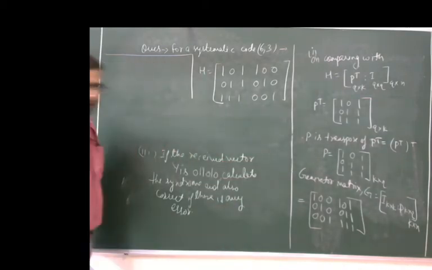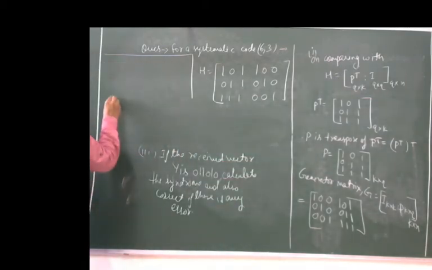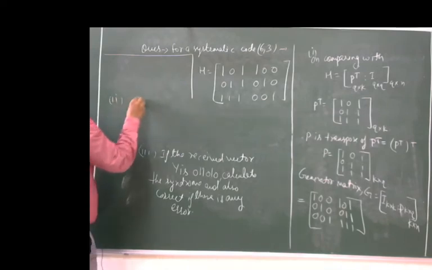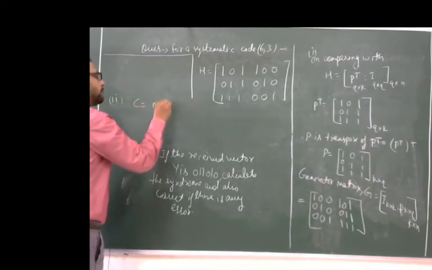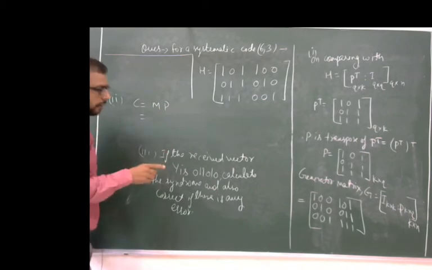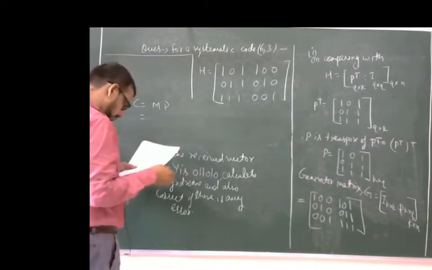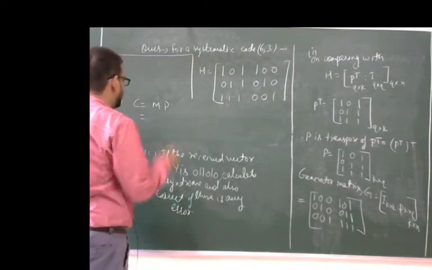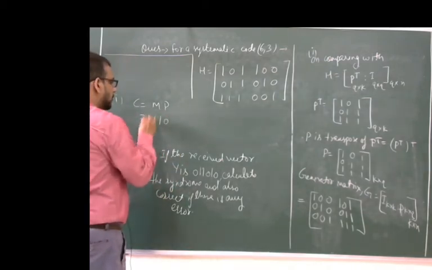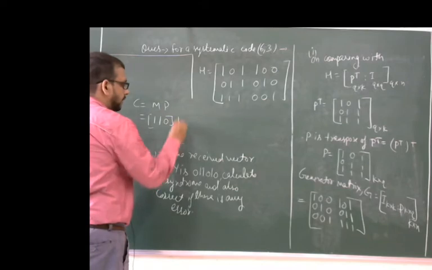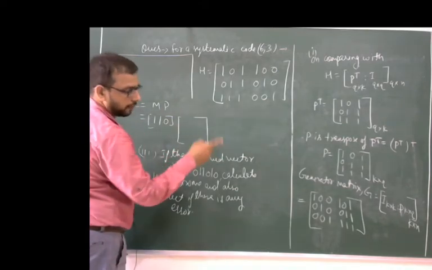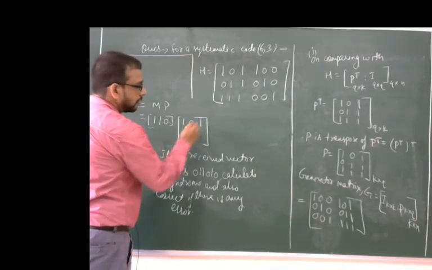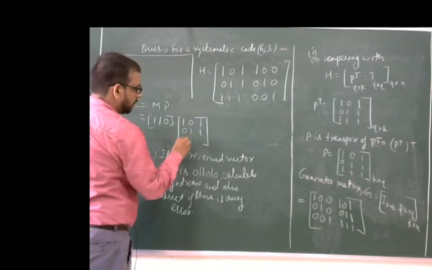Now the second part. We know the formula C equals M P. Here M is already written, the message is 110, and the parity matrix is already calculated: 101, 011 and 111.